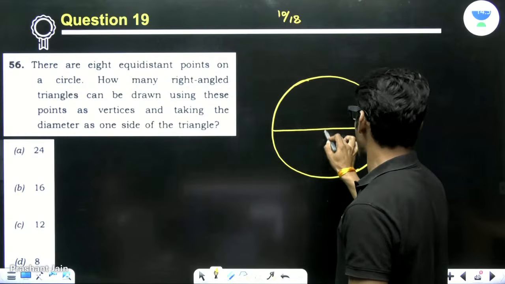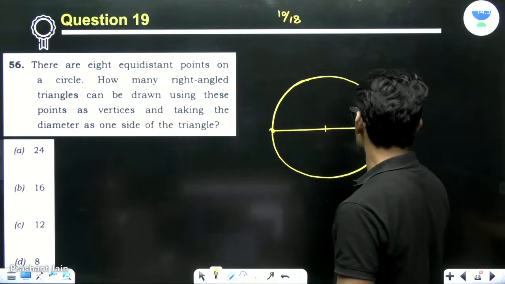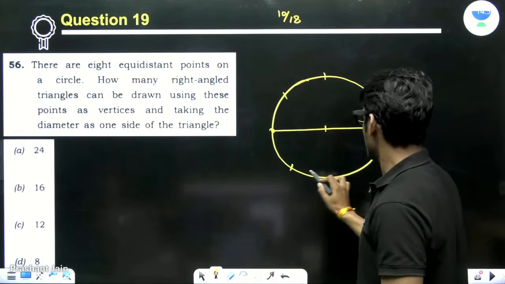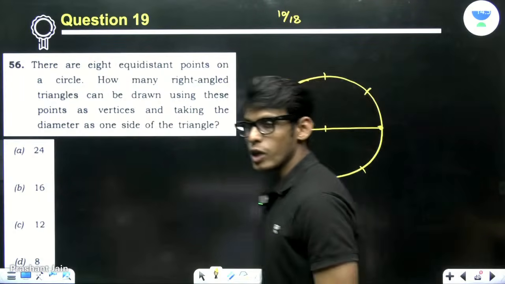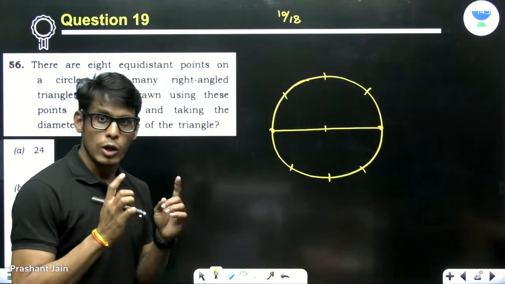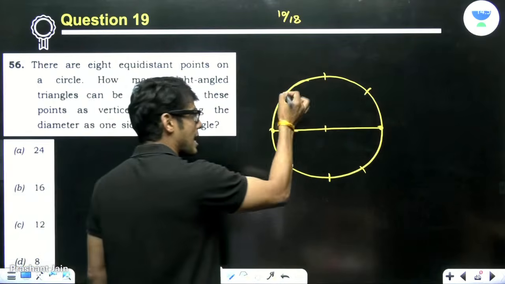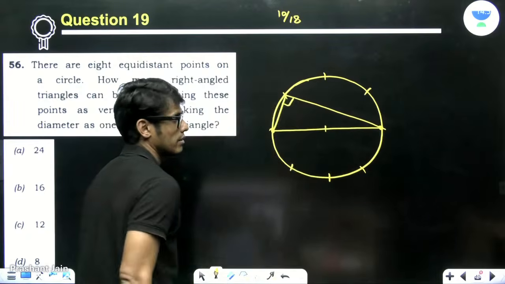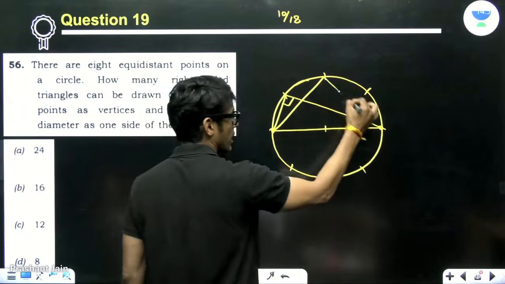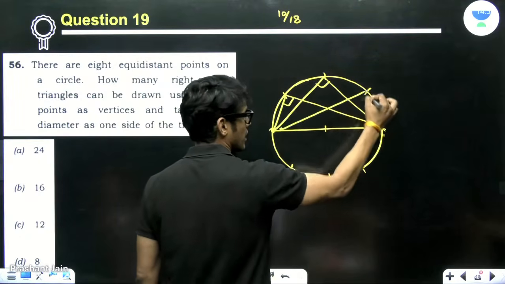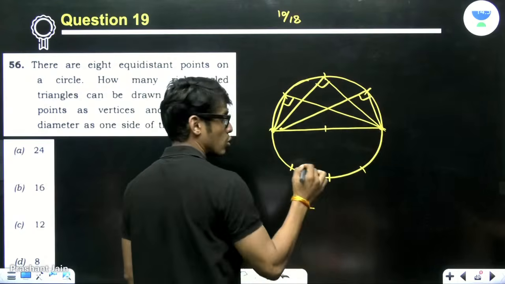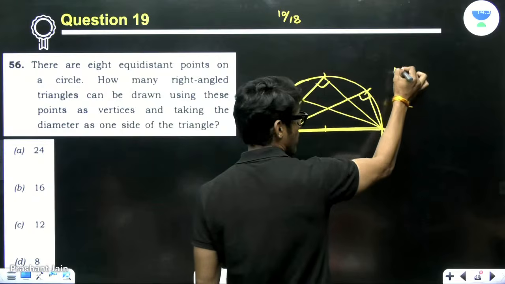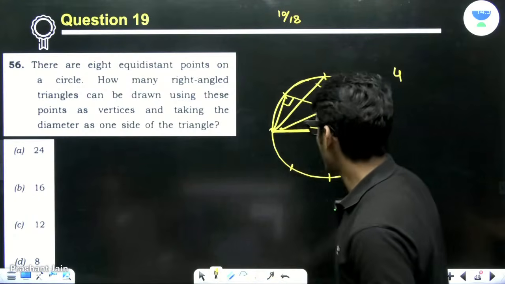See, this is one diameter. So basically, these are 2 points. Now you have 3 here and 3 here. The concept here is you take any of these vertices and if you connect, this angle is 90 degrees. If you connect it like this, it is 90 degrees. If you connect it like this, it's 90 degrees. So for every diameter, you will have 4 diameters. You can understand this thing, right? You will have 4 diameters.